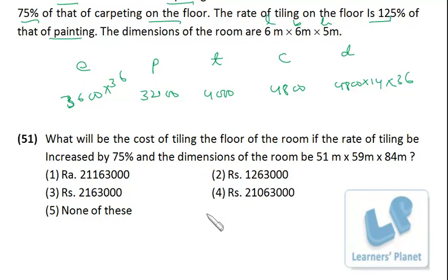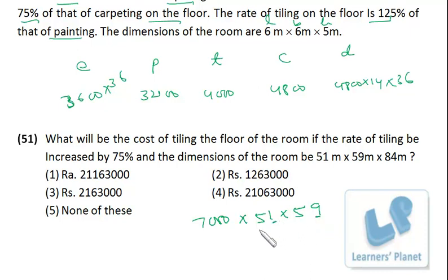So instead of 4,000, it should be 7,000. Okay, and tiling is done on the floor area, so that is length into breadth.